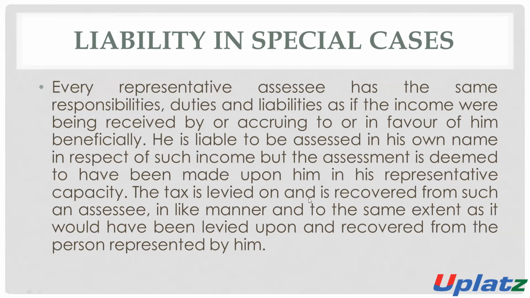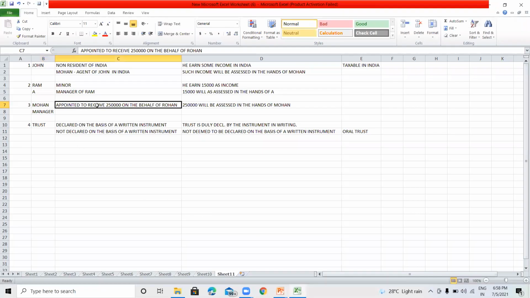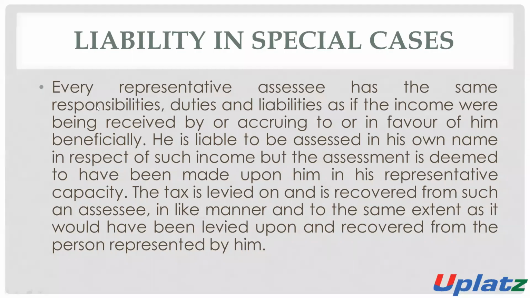The tax is liable on and is recovered from such an assessee. The amount of tax on such 2,50,000 rupees is paid by Mohan.